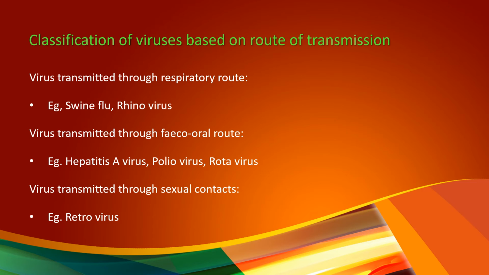Examples: swine flu, rhinovirus. The next category is viruses transmitted through the fecal-oral route, that is through contaminated food and water. Examples: hepatitis A virus, polio virus, rotavirus. The next category is viruses transmitted through sexual contact. Example: retroviruses.